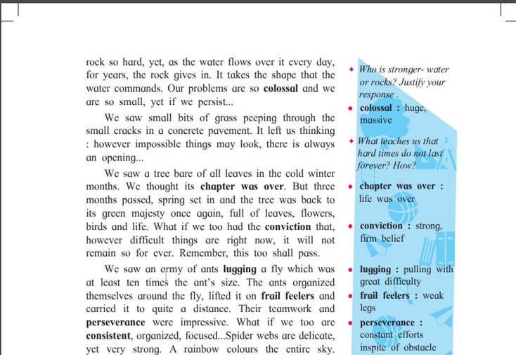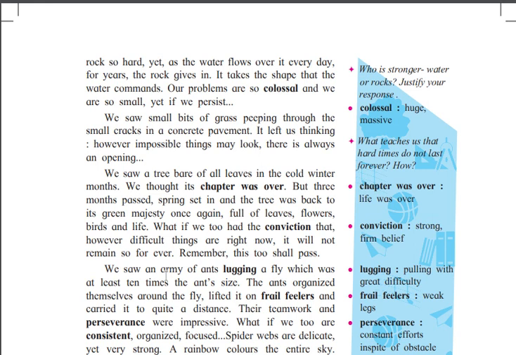The leaves are dropping from the trees during the winter time, and we thought its chapter was over, which means we can say that the tree is going to die. But three months passed, spring set in, and the tree was back in its green majesty once again, full of leaves, flowers, birds, and life. What if we too had the conviction, a strong, firm belief, that however difficult things are right now, it will not remain so forever. Remember, this too shall pass.